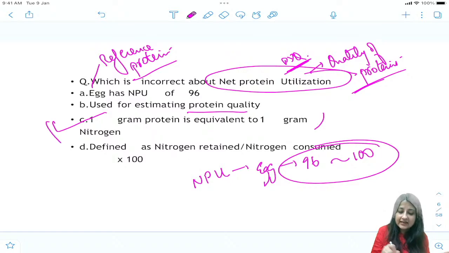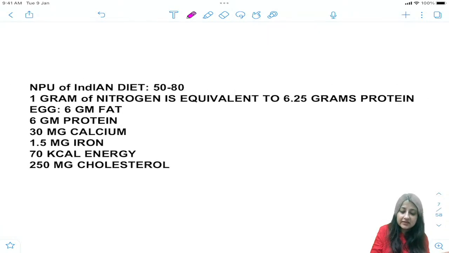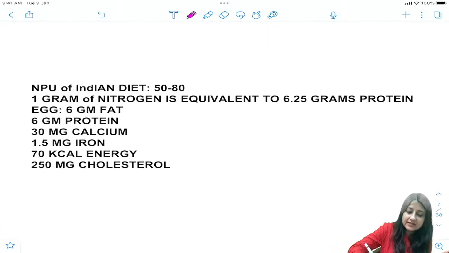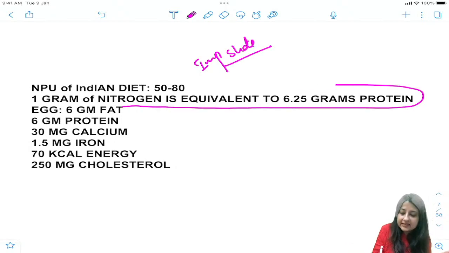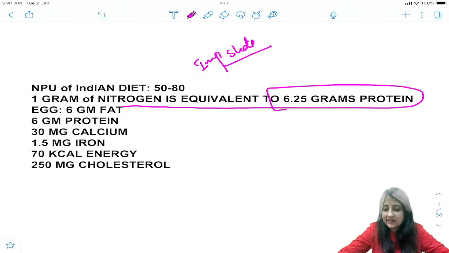So what is the correct answer, C? Maximum quantity of proteins is there in soya bean, but the best quality of protein is in egg. So please look at this. This is a very important slide for the day. 1 gram of nitrogen is equivalent to not 1 gram protein but 6.25 gram proteins.